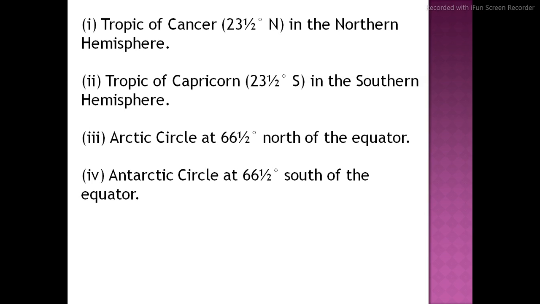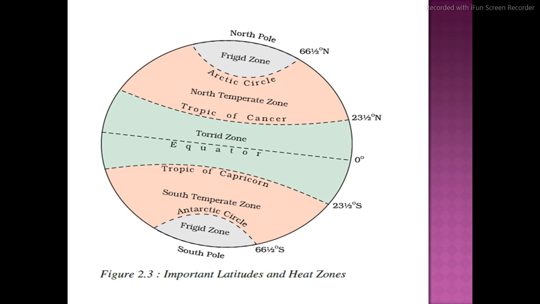Antarctica Circle at 66.5 degrees south of the equator. With the help of the diagram, we are going to understand it. Please see it. This diagram is also present in the textbook. From there only I have taken it, so it's going to be easily understandable to you.